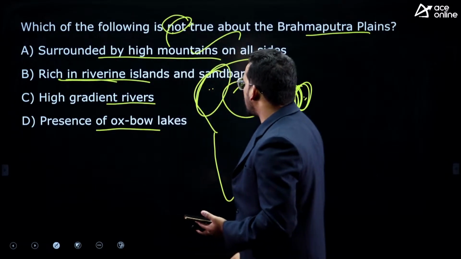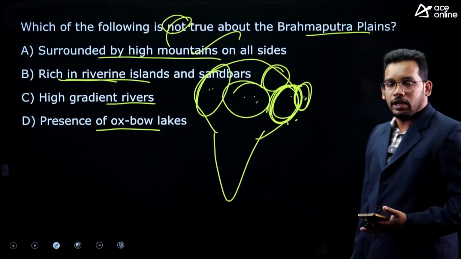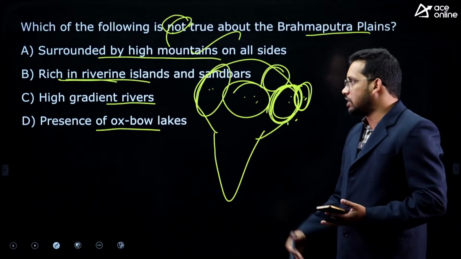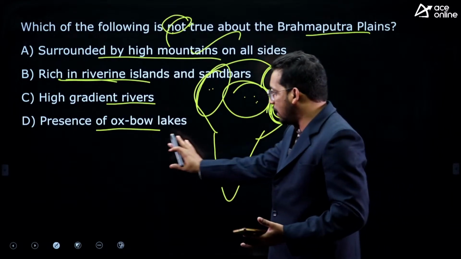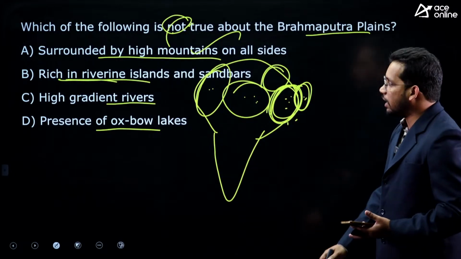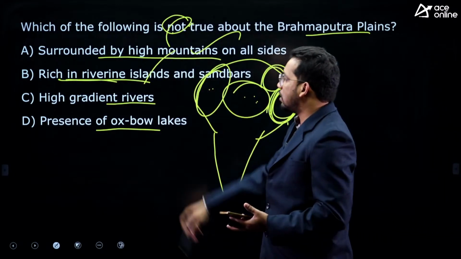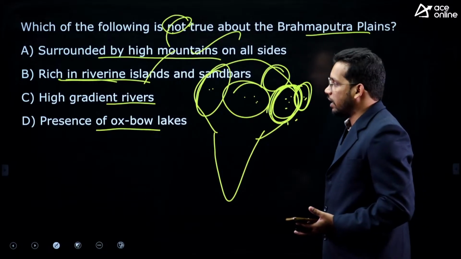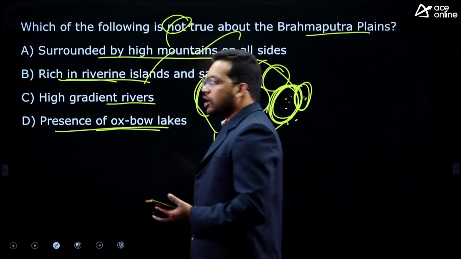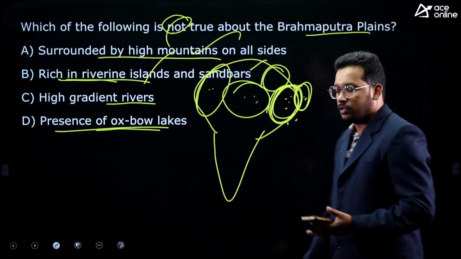They are rich in riverine islands and sandbars. Yes, you can see Majuli Island, the largest riverine island. Usually islands are found in the oceans, but Majuli is the largest riverine island because it is known for these sandbars and riverine islands. This is also correct. Then presence of oxbow lake. What is an oxbow lake?